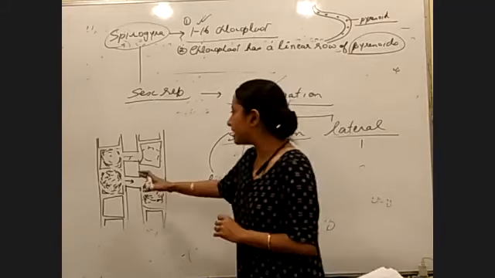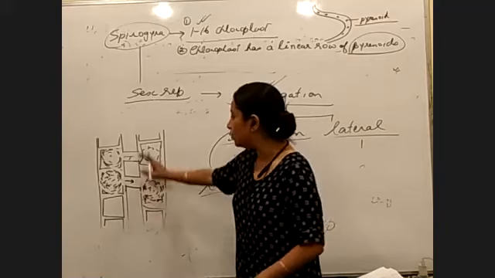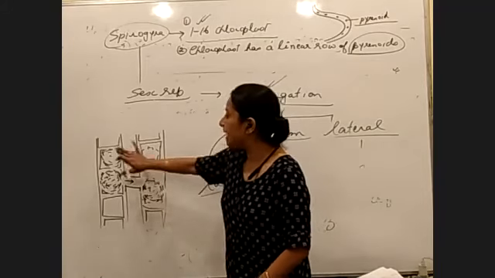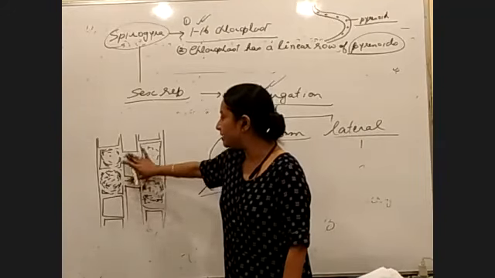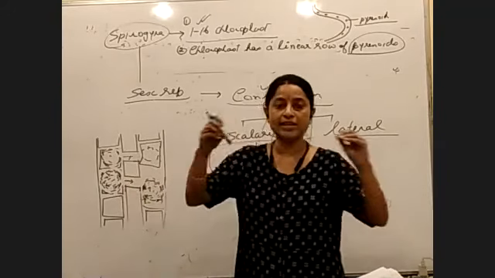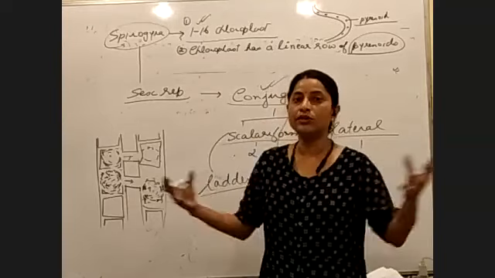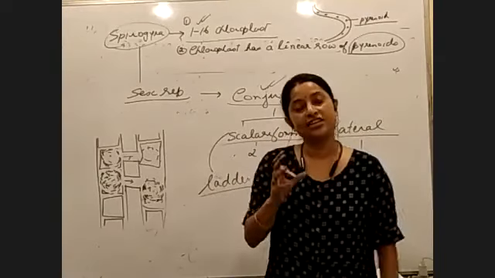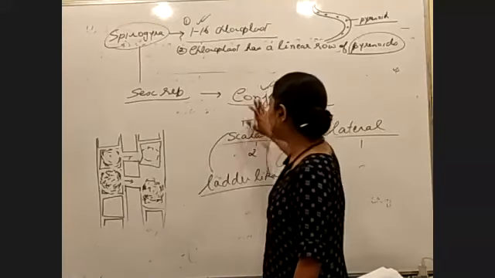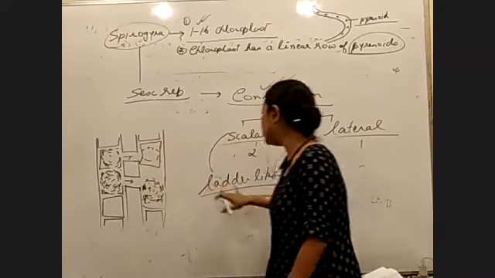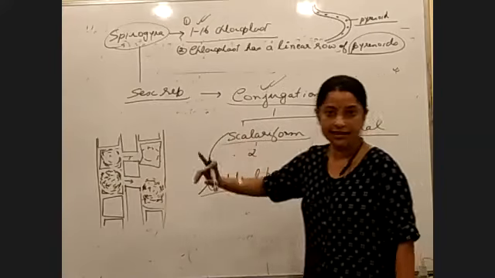So where exactly will the zygote be formed? The zygote can form in this filament, it can be formed in this filament, and sometimes it can be formed in the middle portion also, in the conjugating tube, when both contents come together, then the zygote forms in the middle. So when this happens, we call it scalariform, and the filament looks like a ladder, so we are using the word scalariform.